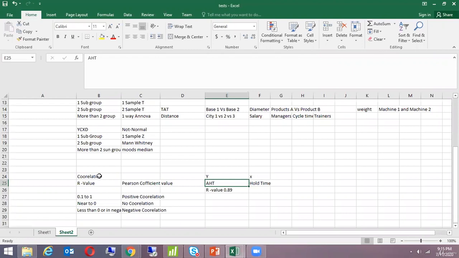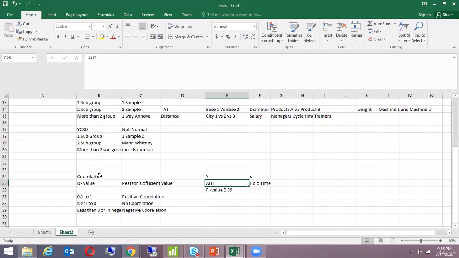Absolutely. So if I am able to improve my hold time, because the R value says that if you reduce your hold time, your AHT will automatically reduce, okay? And that's what my R value says, which is very, very near to 1. It's a positive correlation, so I would work on hold time to improve my AHT.